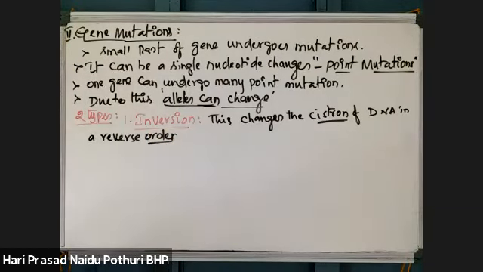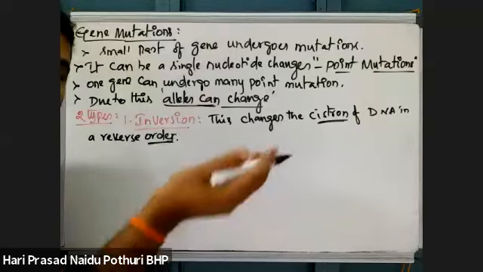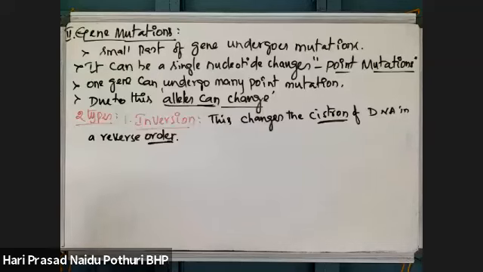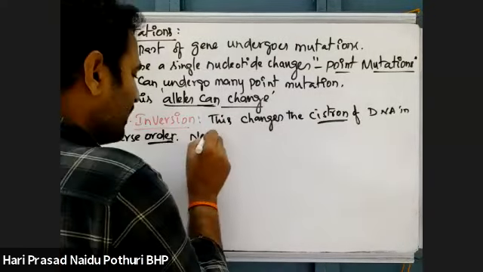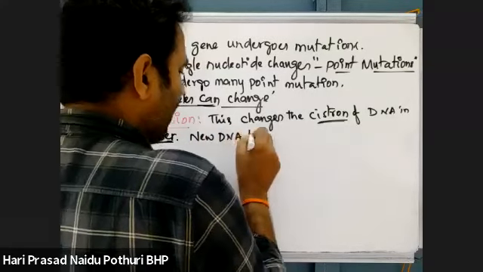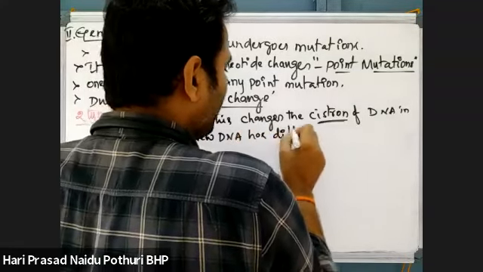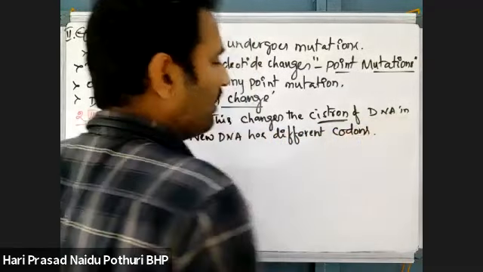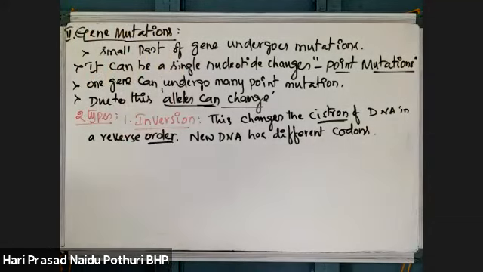That process is called reverse order, or inversion. A DNA sequence is there, and the DNA sequence is reversely positioned. That is what we can call inversion. So the new DNA has different codons. Different codons will be present in the new DNA molecule.